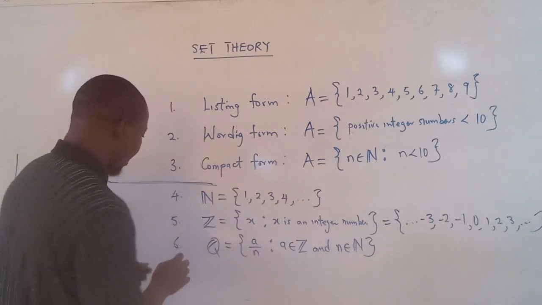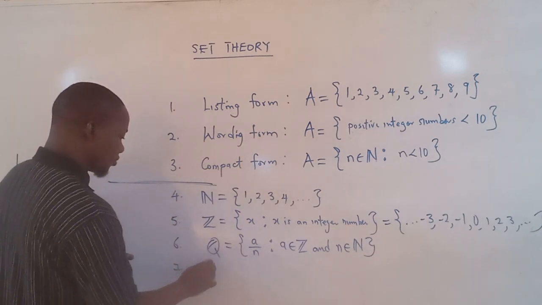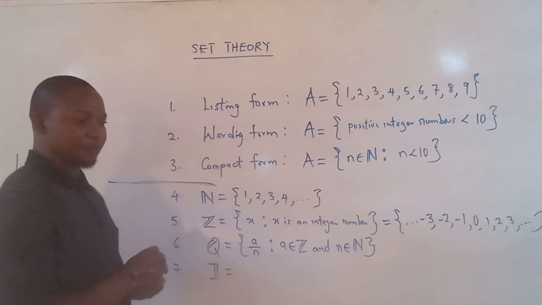So having said that, let's look at another example, this time the irrational numbers.